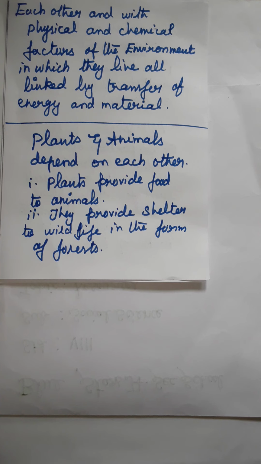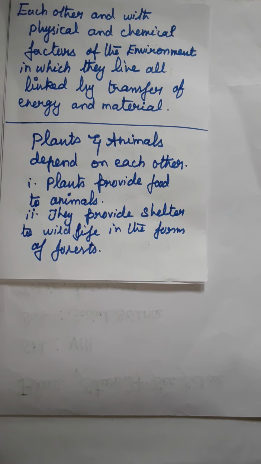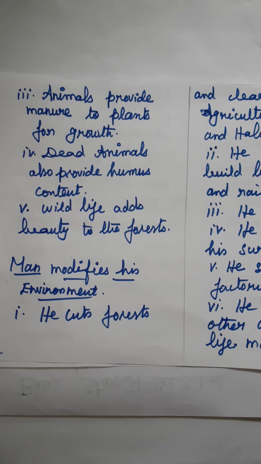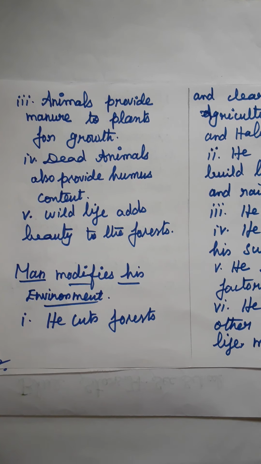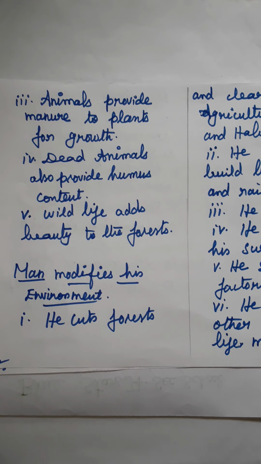Plants provide food to animals. They provide shelter to wildlife in the form of forest. The next point is that animals provide manure to plants for growth.